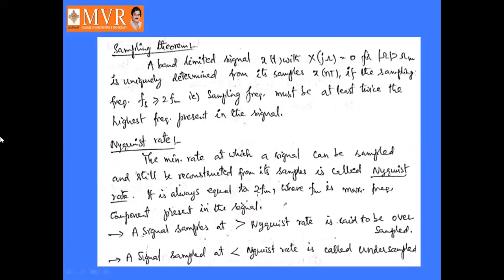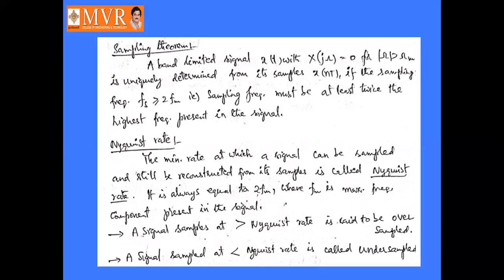They may ask this definition for 2 marks also. For a 2 marks question, define sampling theorem, then we have to write this entire definition. A band limited signal x of t with capital X of j omega equal to 0 for mod omega greater than omega m is uniquely determined from its samples x of nT if the sampling frequency, that is fs, is greater than or equal to double the highest frequency present in the signal, that is fs is greater than or equal to 2 fm.